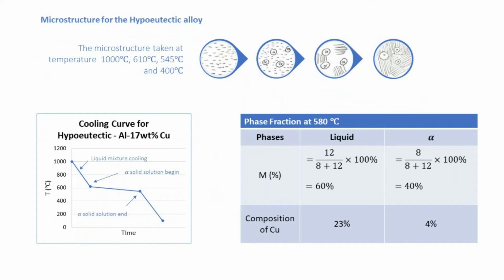Moving on to the microstructure sketch. The sketching is taken at the temperatures 1000, 610, 545 and 400 degrees Celsius. As you can see in the sketch, the alpha started to form at 610 degrees Celsius. For the cooling curve of the cooling process, the process initially took place at 1000 degrees Celsius until 610 degrees Celsius. At this point, the alpha solid solution began. Then it is further cooled until 545 degrees Celsius. At this point, the alpha solid solution ends.